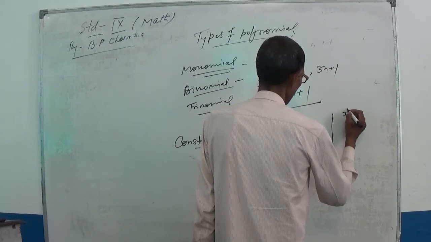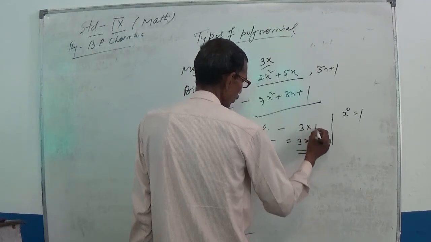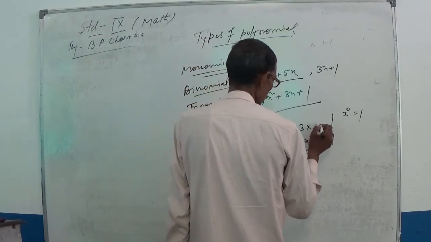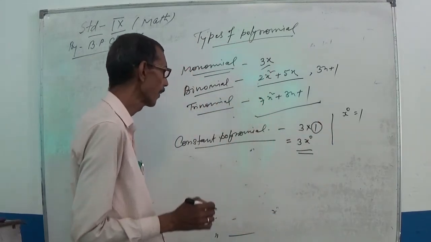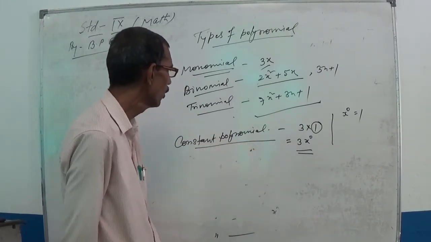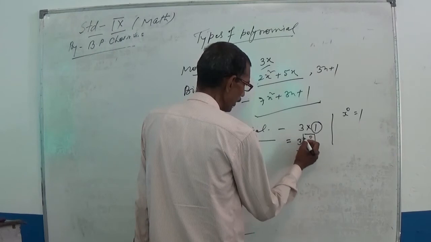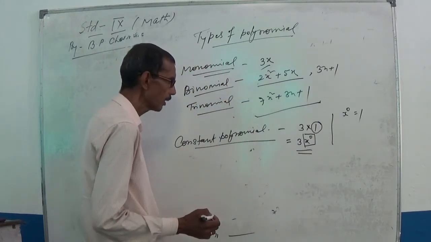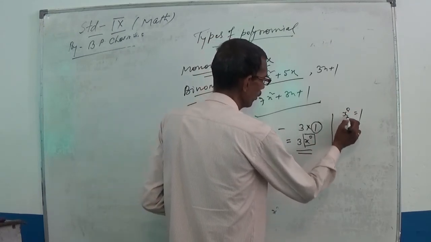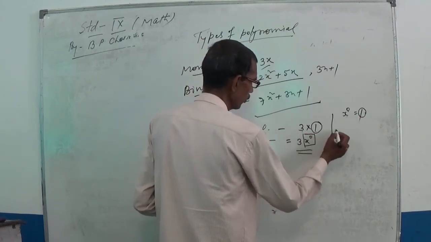Any number to the power 0 is equal to 1, so 3 into 1, and you can write x to the power 0 for this 1. So the degree of a constant polynomial is 0. The variable became absent from the polynomial, because a variable to the power 0 is equal to 1, and some number into 1 is equal to that number only.